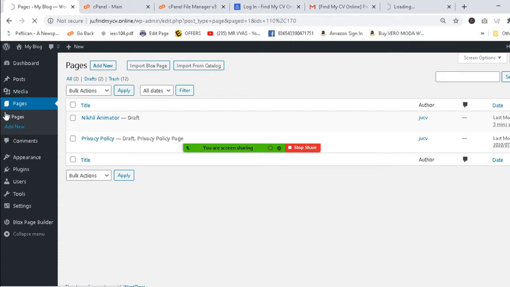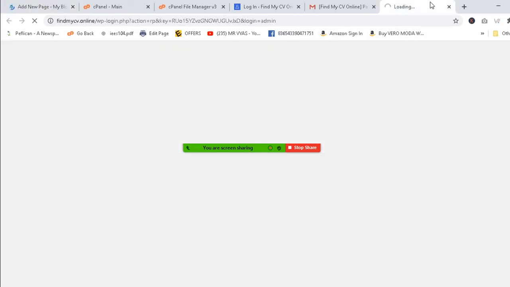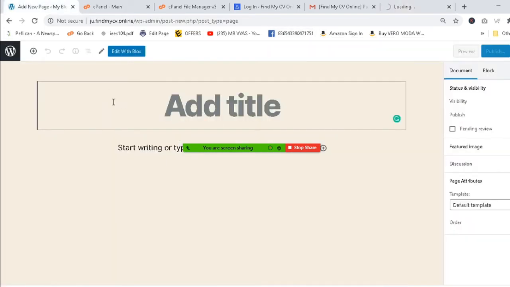Sir, only create to add new pages. I think Nikhil already created. Yes, Nikhil has created. So what to do? I'll show you the next step also. Give me one minute, I'll give you the user and password. If that does not work, one more subdomain is there, that will work. So let's create it with this one also.